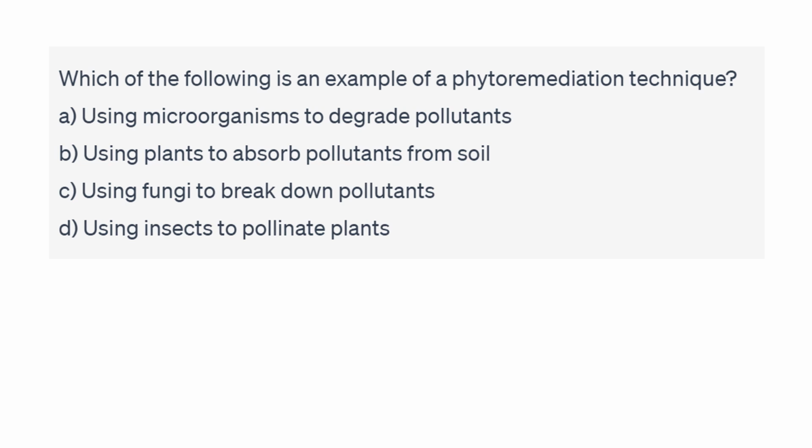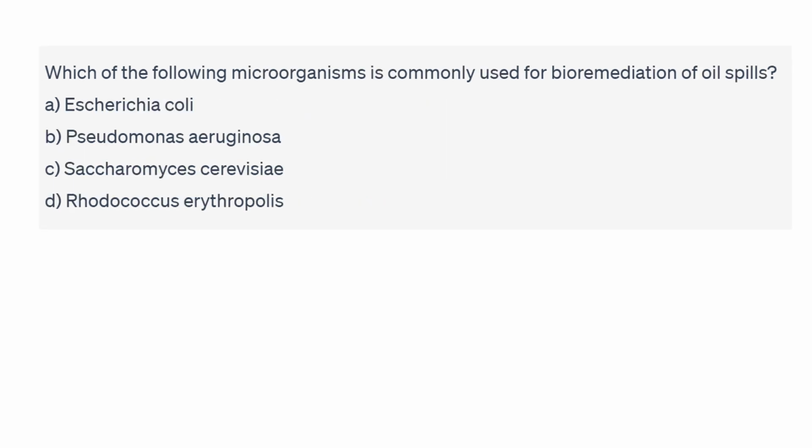Which of the following is an example of phytoremediation technology? तो phytoremediation में क्या होता है, plants को use लेते हैं. So in the first option they are using microbes, so this is the wrong answer. In the second option they are using plants to absorb the pollutants from the soil, so this is the right answer. In the third one they are using fungal species, so this is wrong. And in the fourth one they are using insects, again this is wrong. So the right answer is using plants to absorb pollutants from soil.